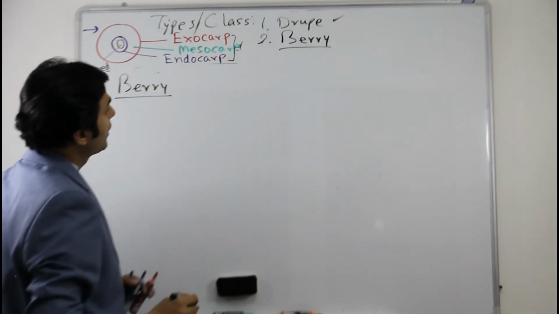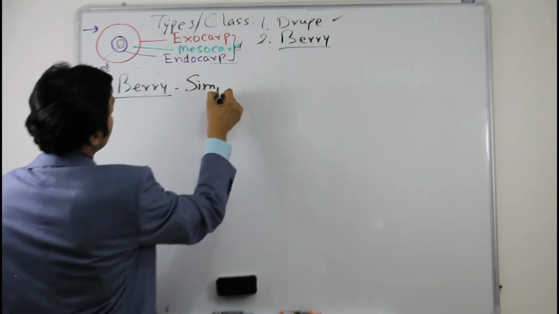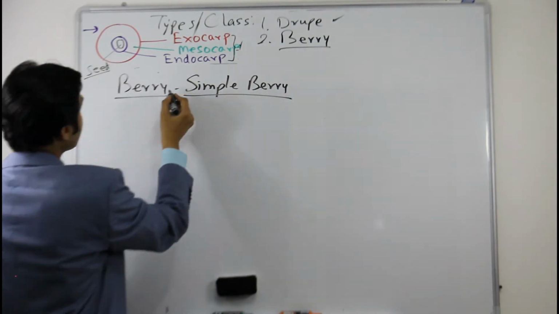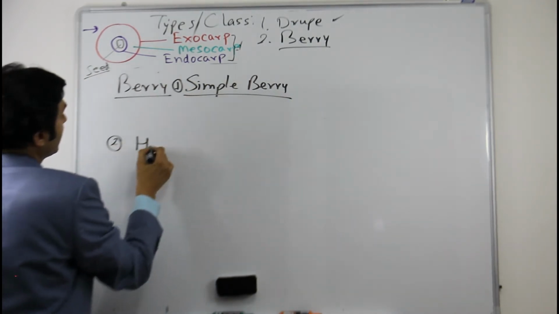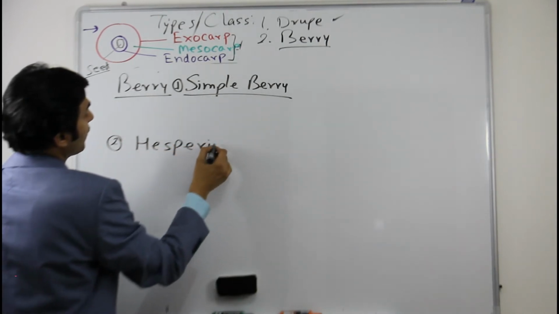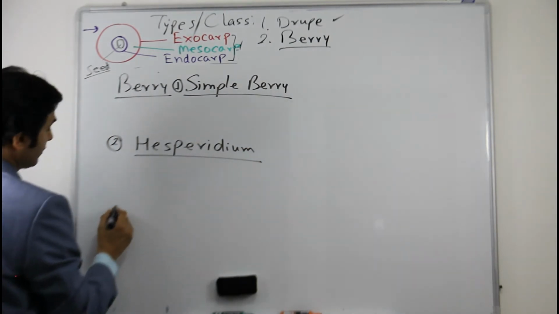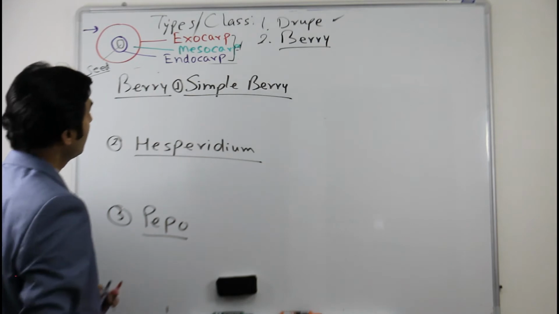Berry is of three types basically. Number one is simple berry. Number two is Hesperidium, a modification of berry. And number three is pepo, which again is a modification of berry.